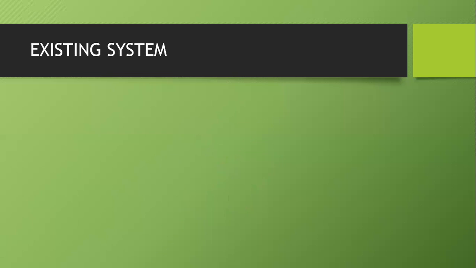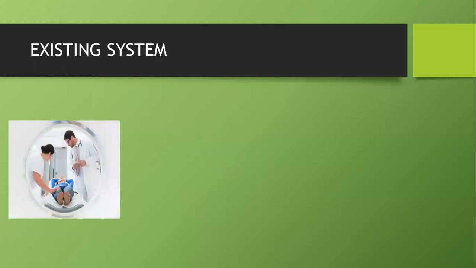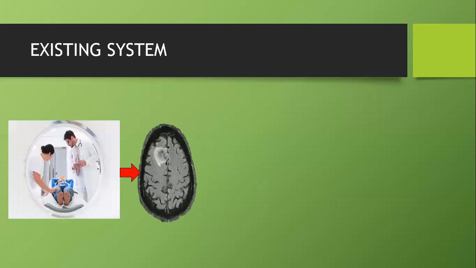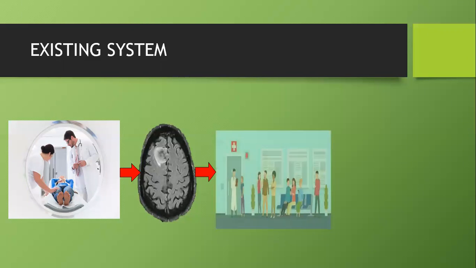In reality, the existing system looks like this. In the existing system, tumors are identified by specialists, and it takes more time to analyze the data, so there will be no accurate results. Finding a tumor from MRI images is somewhat time consuming and a difficult task. Sometimes it is performed manually by medical experts, and a large amount of time is spent by radiologists and doctors on identifying the tumor and segmenting it from other brain tissues.